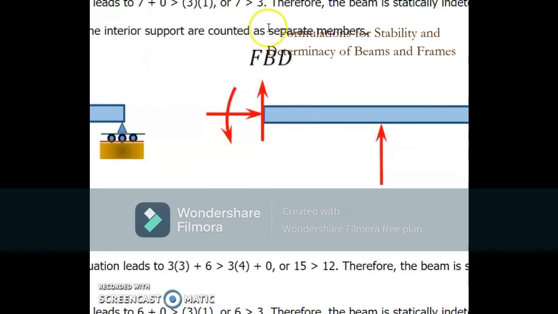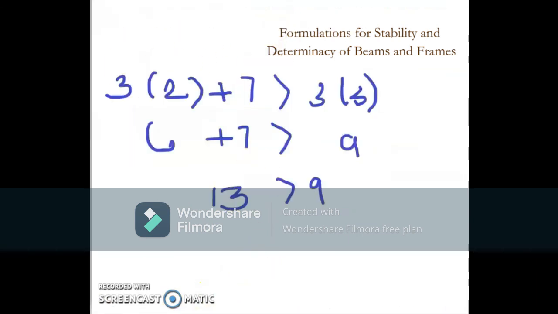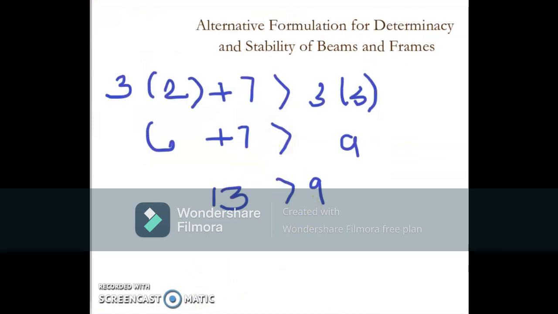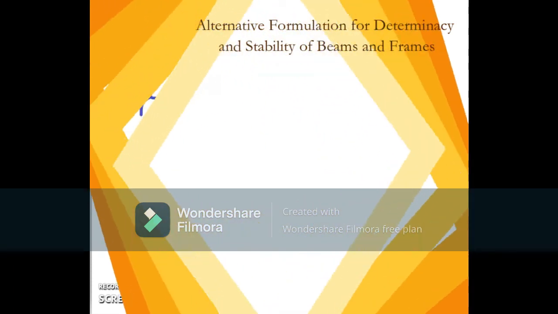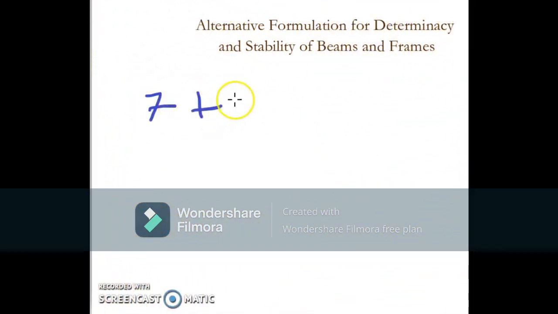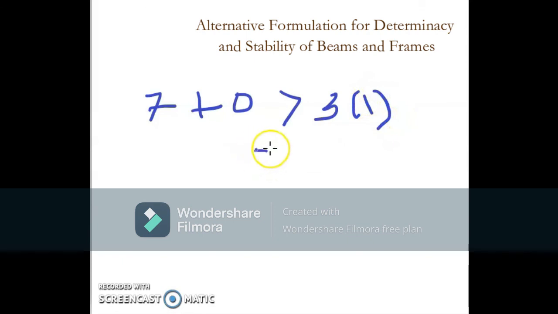Using the alternative formulation for determinacy and stability of beams and frames, we have R is equal to 7, M is equal to 1, Fi is equal to 0. And applying the equation leads to 7 plus 0 is greater than 3 times 1 or 7 is greater than 3. Therefore, ang ating beam is statically indeterminate to the degree of 4.